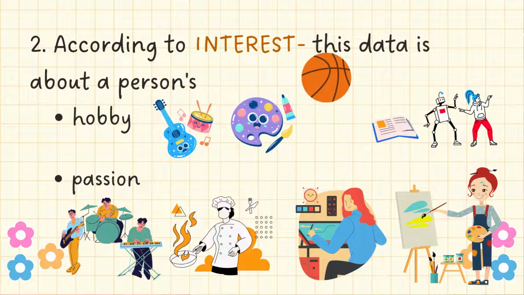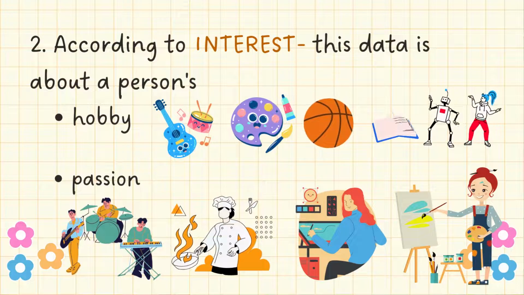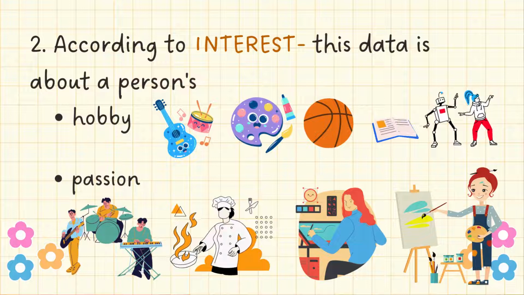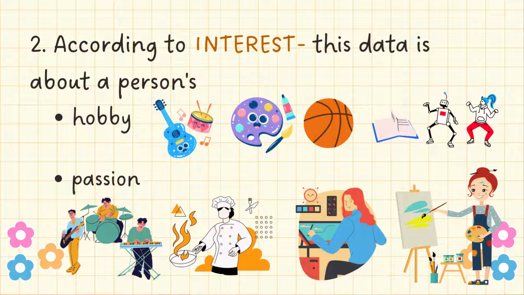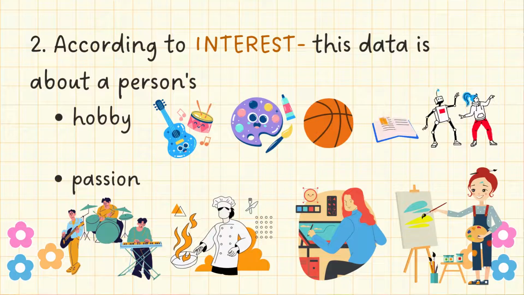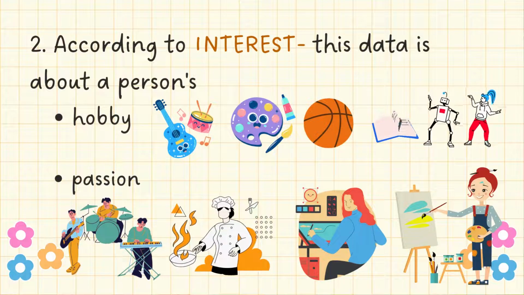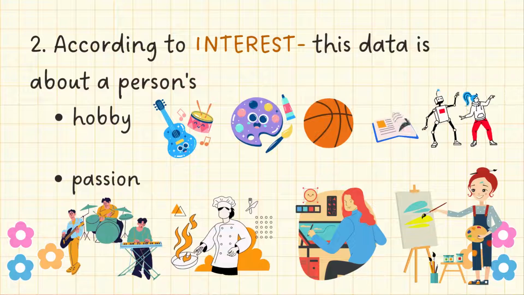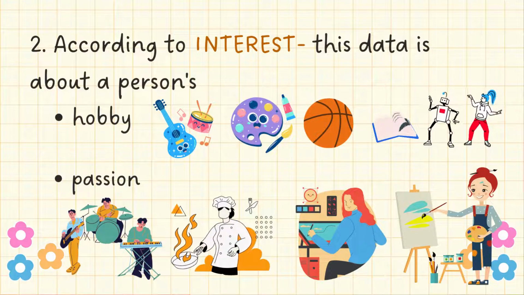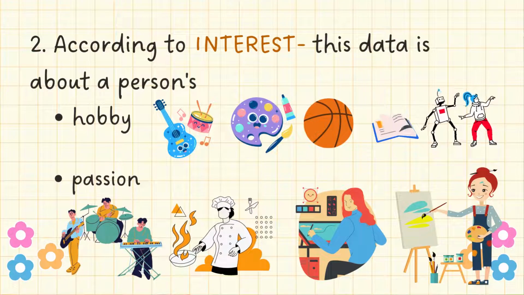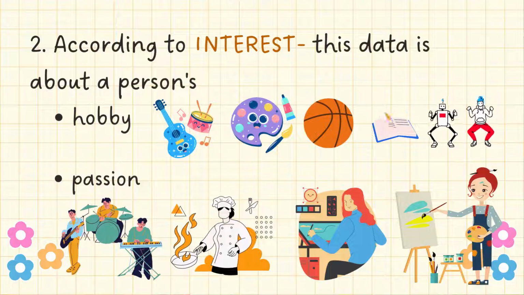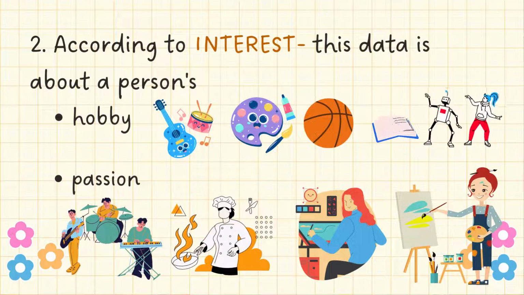So, after demographic is interest. This data is about a person's hobby or passion. A hobby is something you do for fun, but back away when you want. It's not something you want to do constantly or even for work. While a passion is something you do to feel whole, something that you miss with your heart, not just your hands. It's something you don't mind doing for work or repeatedly.